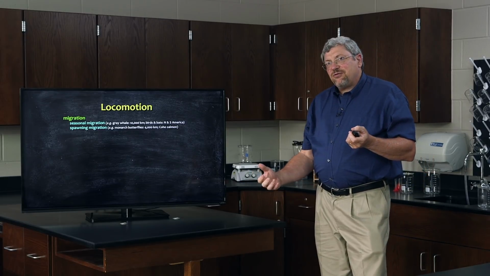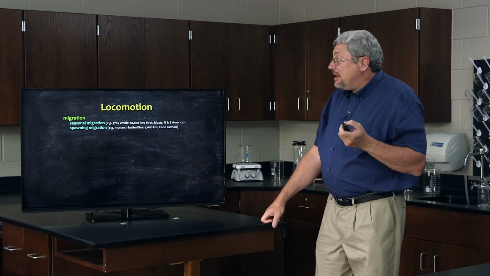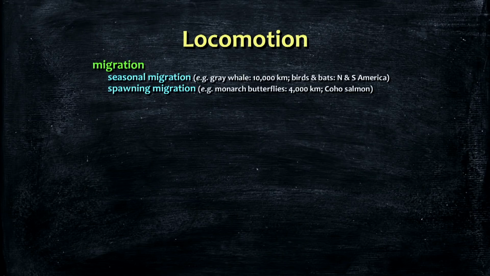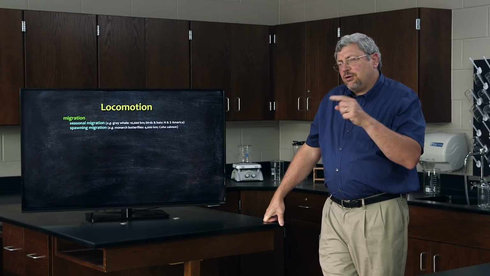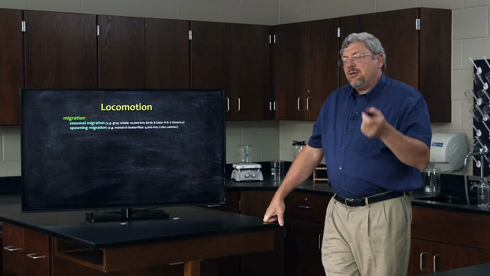Probably one of the most fascinating, amazing examples of locomotion are examples of migration. There's seasonal migration, where organisms on a seasonal basis move from one place to another. The gray whale probably wins the prize here. It moves more than 10,000 kilometers every season from one place to another place and back again each year. Birds, bats, many of them move from North America to South America on a seasonal basis. Then there are other organisms that don't migrate every year or every season. They might migrate once a year.